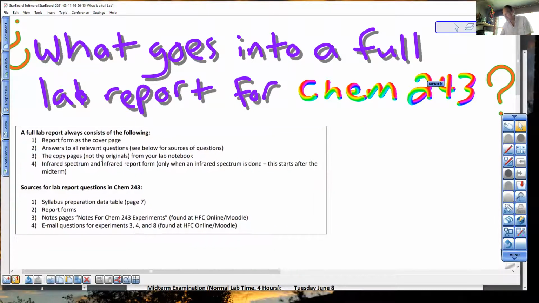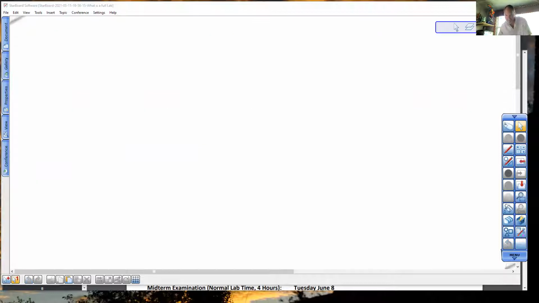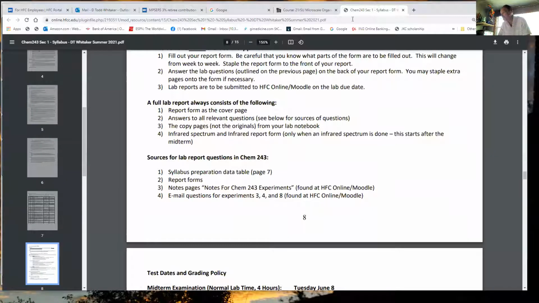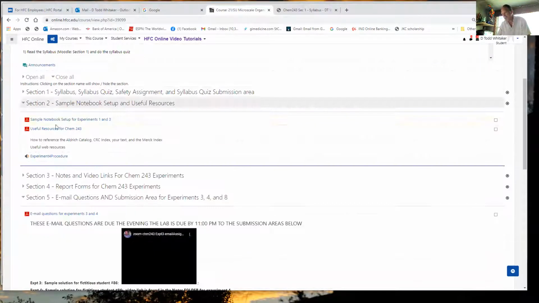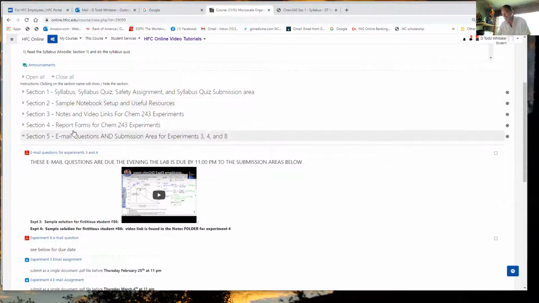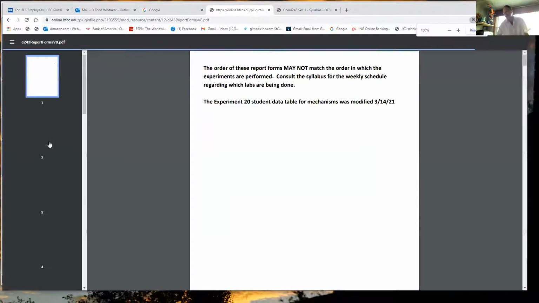All right, so take it from the top. Where do we find a report form? We're going to find it and put it on this next page over here. Report forms, going back to Moodle. Back to Moodle, closing some stuff. Not section 1. Section 3. Section 4, report forms. We won't talk about emails yet. Report forms for Chem 243 experiments.